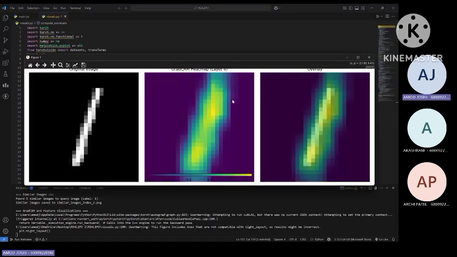After this, we get a generalized heat map of the image 1. Here we can see overall how the model is thinking. The number 1 is represented, and you can see the model has accurately captured the shape of the number 1. The green and yellow regions are the regions of highest activation, whereas the purple is the region of the lowest activation.